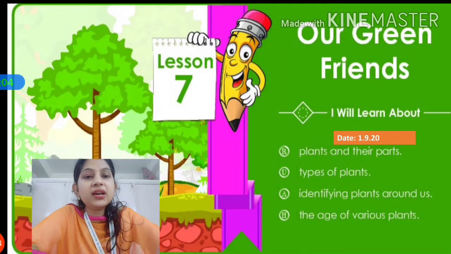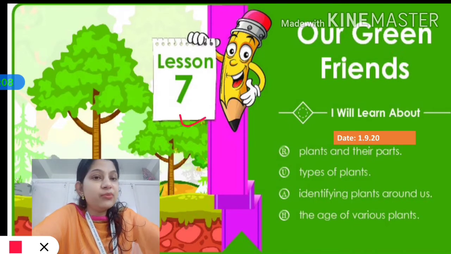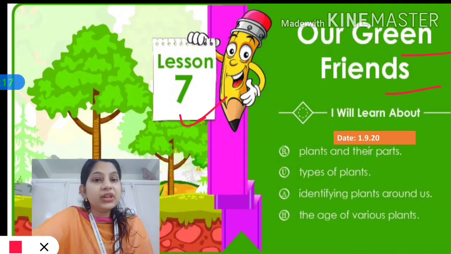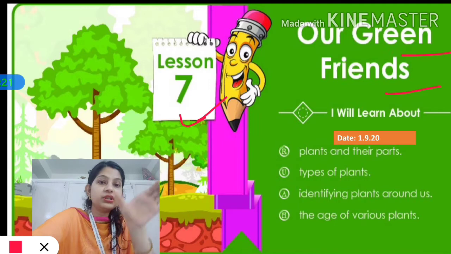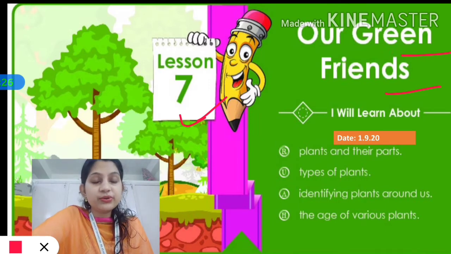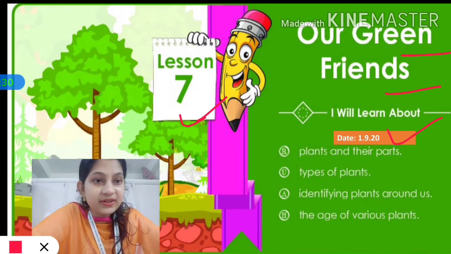So today we are going to start a new chapter, that is lesson number 7, and the name of our lesson is Our Green Friend. Since we are starting a new chapter, what are we supposed to do? Yes children, you are right. We need to write down the new chapter number and the name of the chapter on the top of the copy, on the page from where you are going to start this chapter. And please do not forget to mention today's date as well, okay.